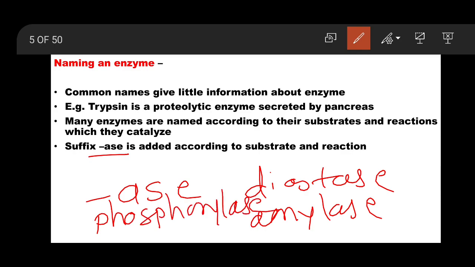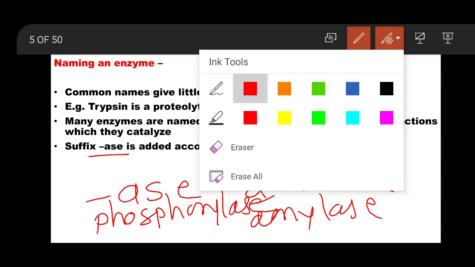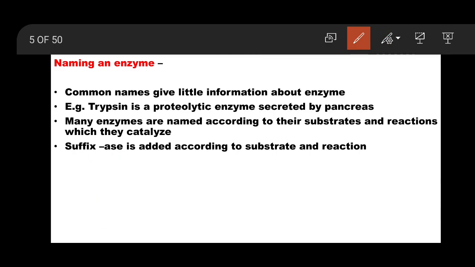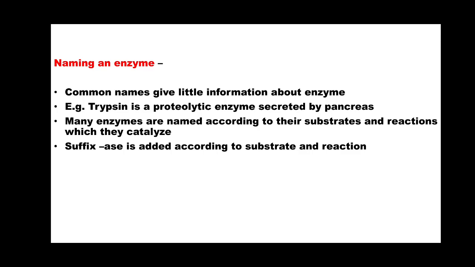You might have heard about these in your previous classes. There are varieties of enzymes in biology. The suffix -ase is added according to the substrate and the reaction. Whatever the substrate is and whatever reaction the enzyme is involved in, the enzyme is named according to that. A simple case, no rocket science.